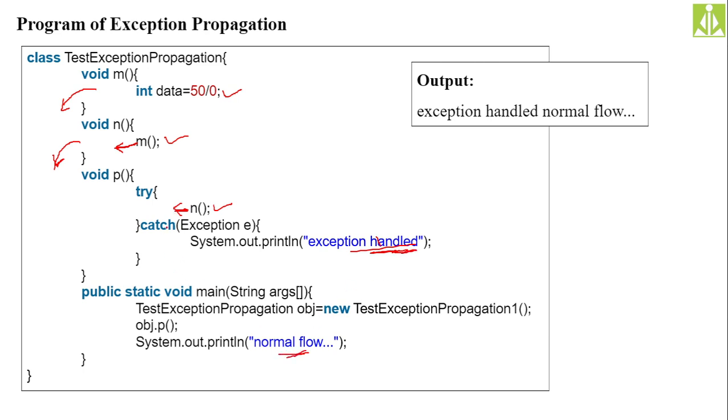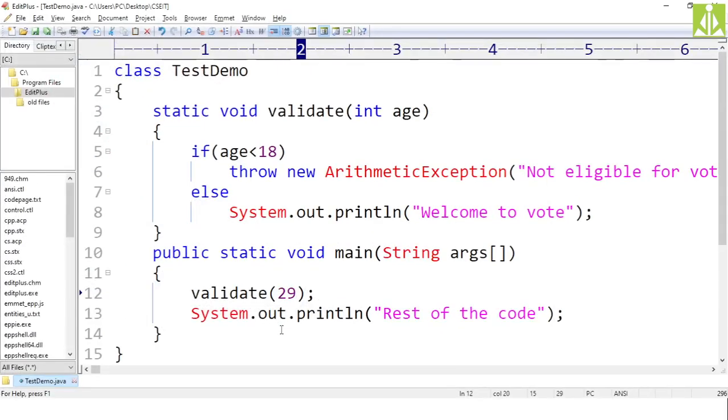And let us assume that inside the P method also you are not handling it. Then what will happen? This will go to the default exception handler, and there the exception will be handled, but you will not get the normal flow, the rest of the code message. Why? Because the exception was handled by the default exception handler. So we will understand exception propagation with the help of a program here.